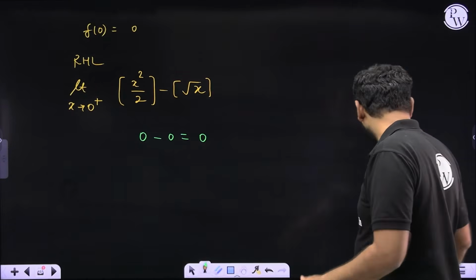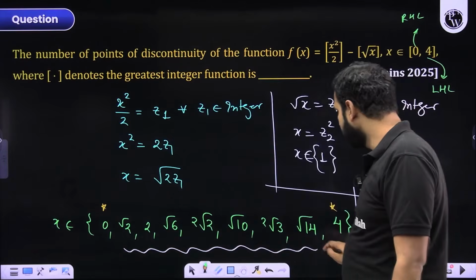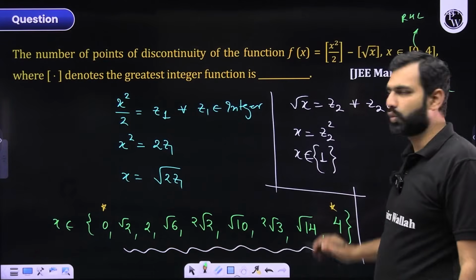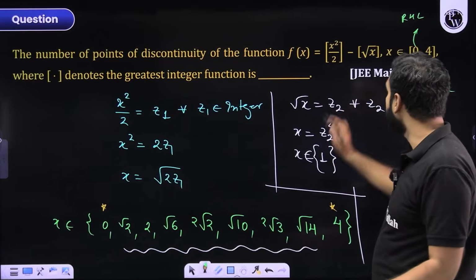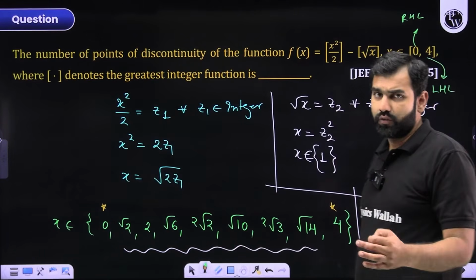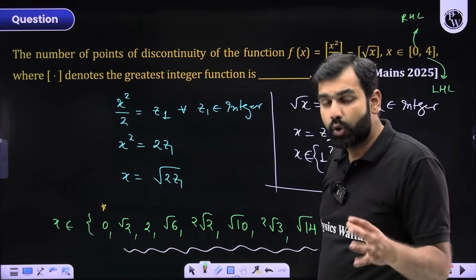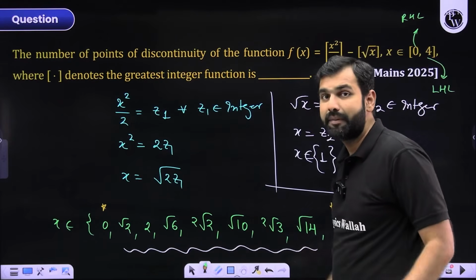Although I hope you must have understood and realized that at all these points, including this one, it will be discontinuous because they are taking integral values. Whenever they become integers, they will go discontinuous, right?